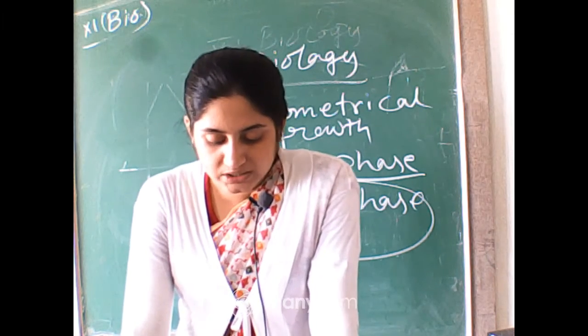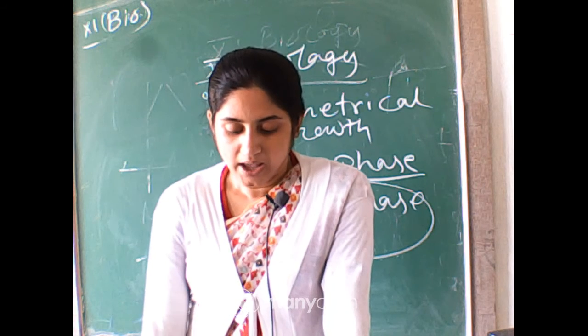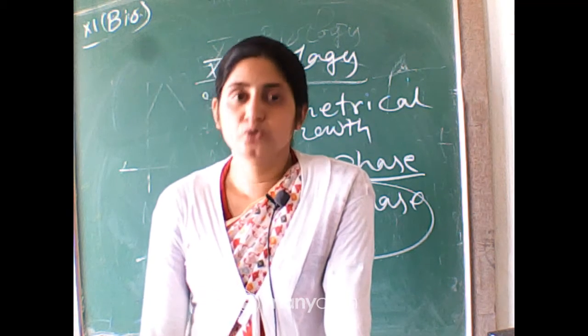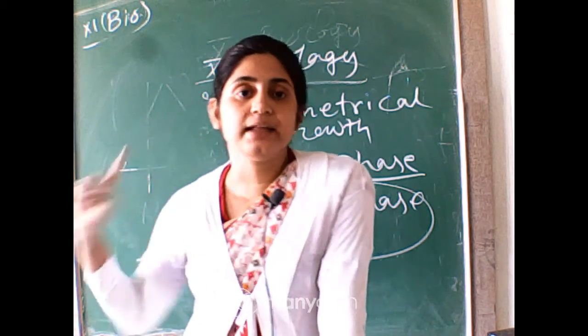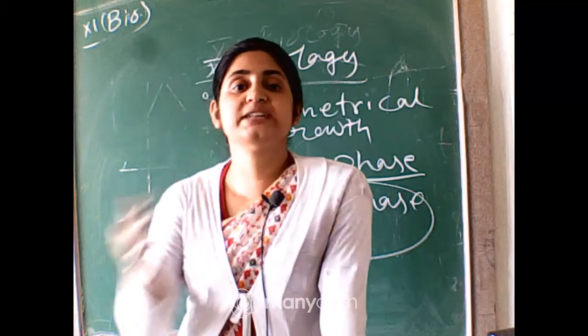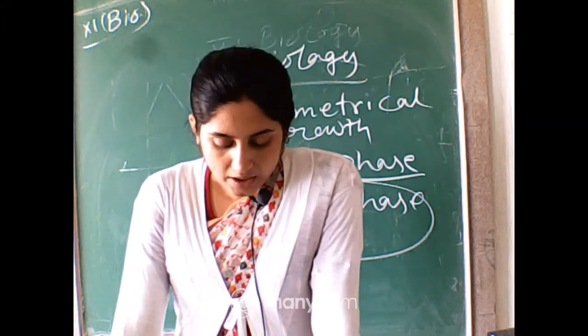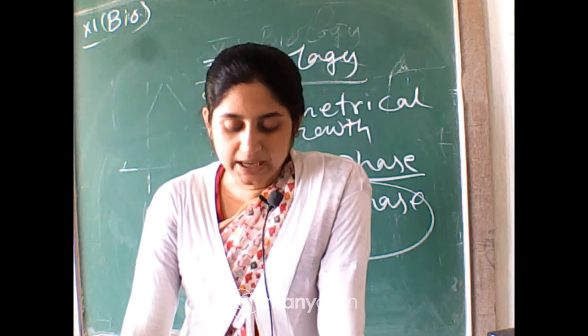Here both the progeny cells following mitotic cell division retain the ability to divide and continue to do so. In arithmetical growth, just one cell starts to divide, but in geometrical growth, progeny means all the cells divide and grow. Okay, and if you plot the parameter of growth against time, you typically get an S curve.